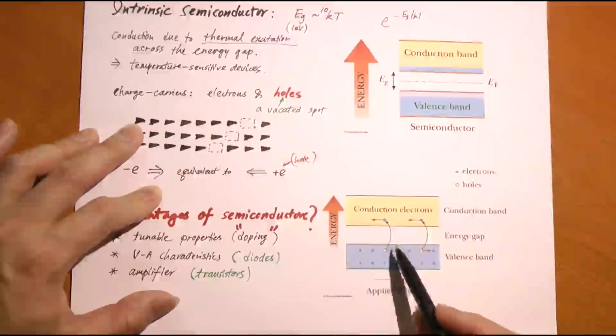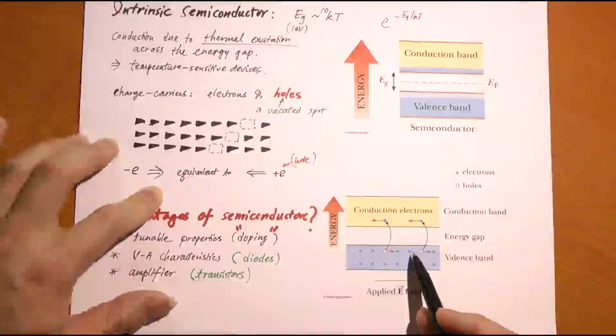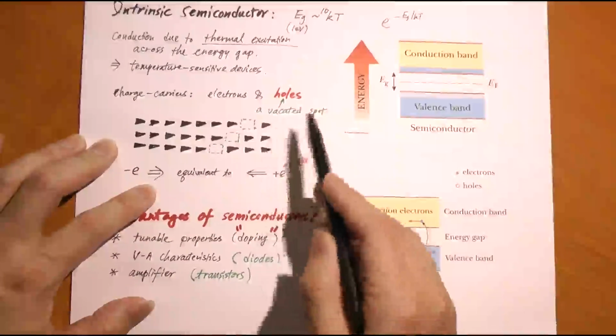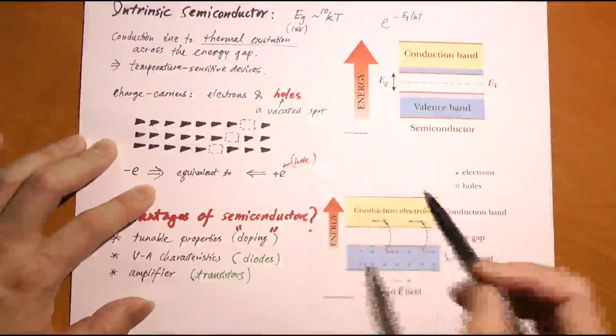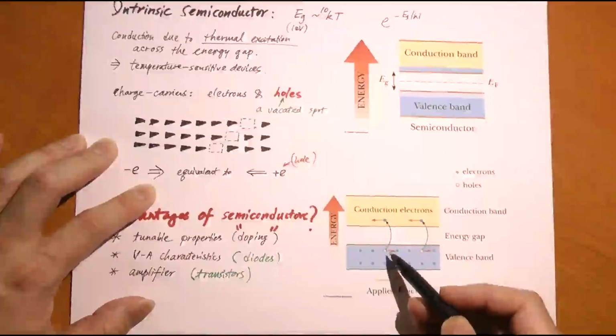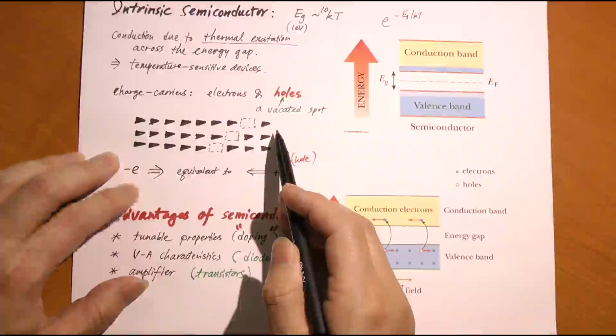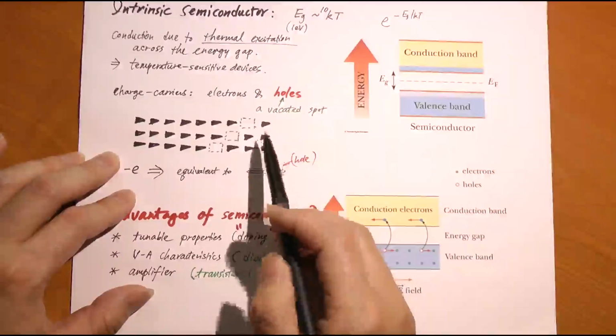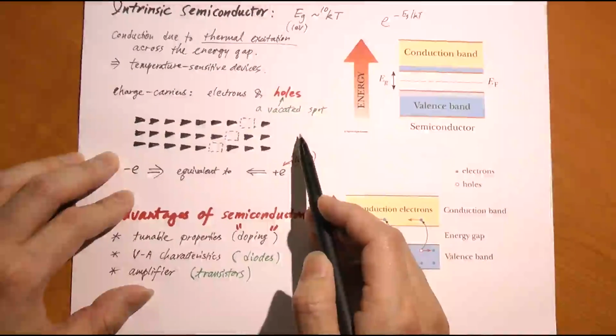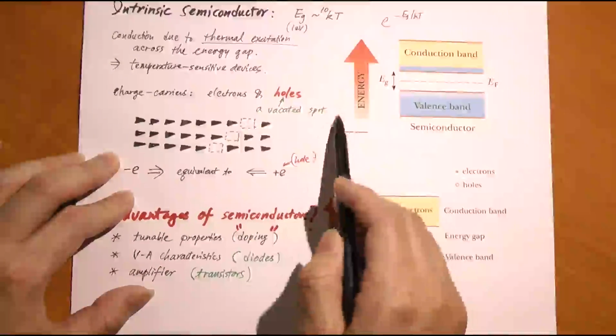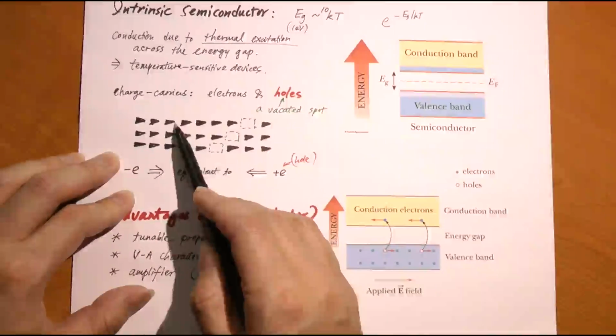So how do you understand the idea of this hole? A hole, again, is a vacated spot. It is where there was supposed to be an electron, but the electron is missing because it went up. I can understand the behavior of a hole from this diagram. Imagine you have a traffic jam. Each of these black arrows indicates a car.